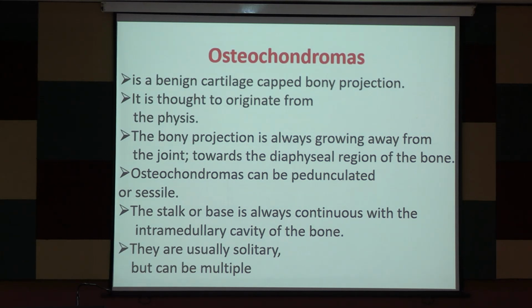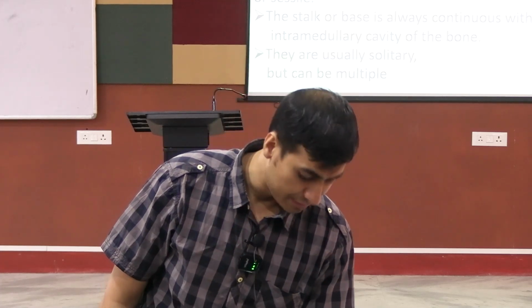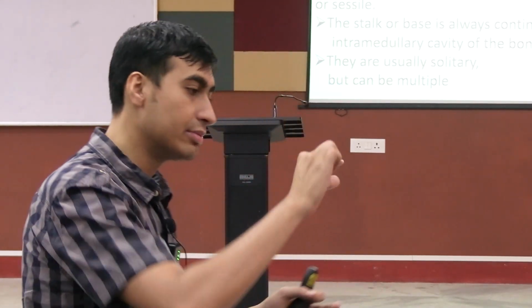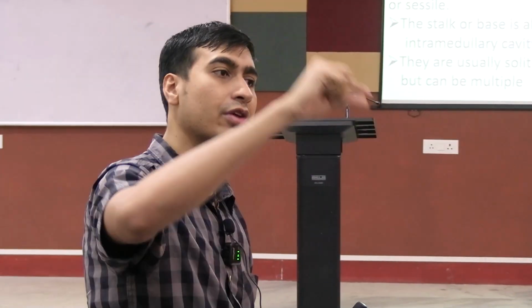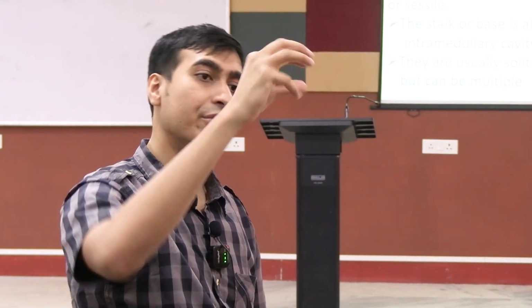So osteochondromas. What is an osteochondroma? It is very common. Many of you might have one. If you palpate your knee, something might be protruding out. Many people have it, and that is a benign lesion. It looks classically like a small tree that is growing from the metaphysis away from the physis. It is not going to go into the joint. It is going to go away from the joint, with a small cap.